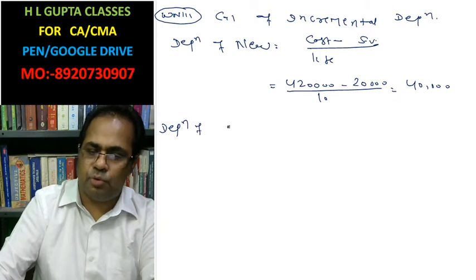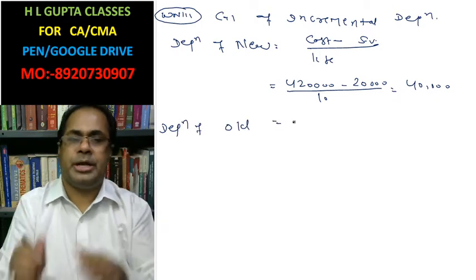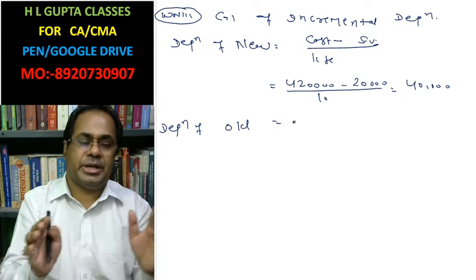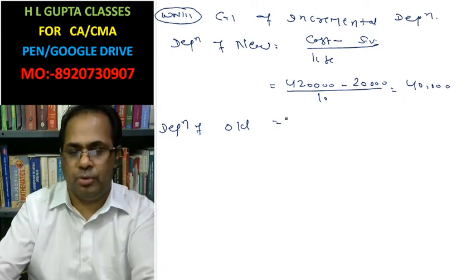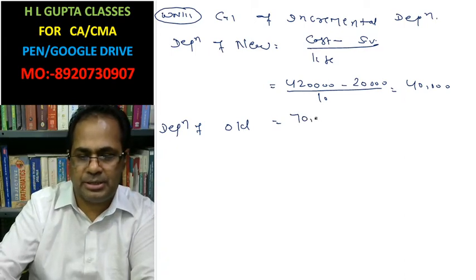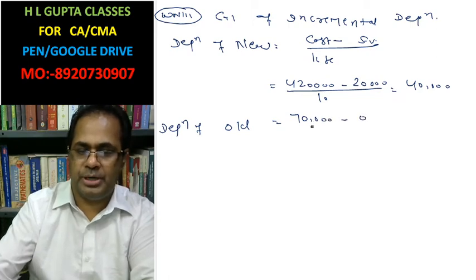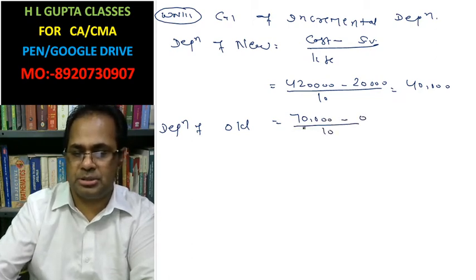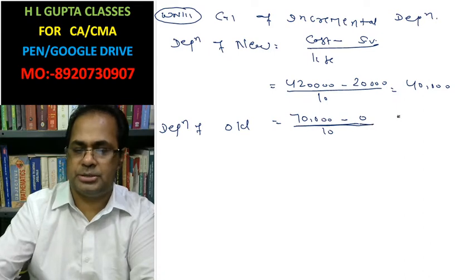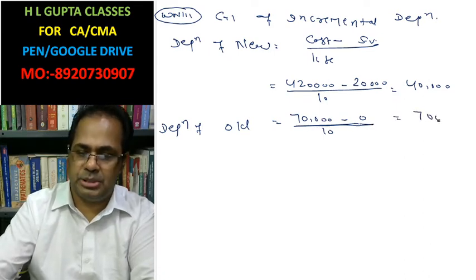Depreciation of old is calculated by taking the scrap value. You have 70,000 minus 0 for depreciation purposes. This is taken for 10 years. This is 7,000.